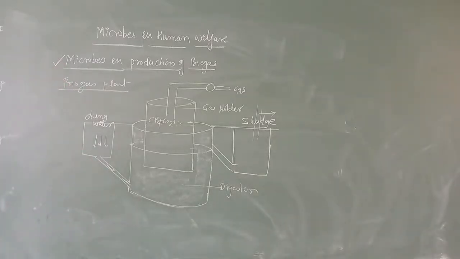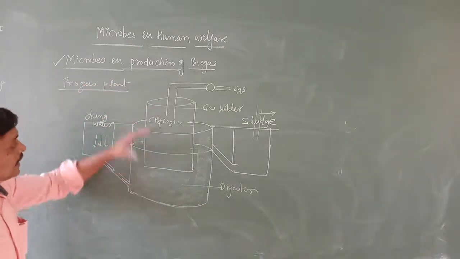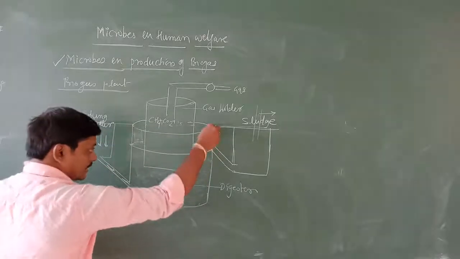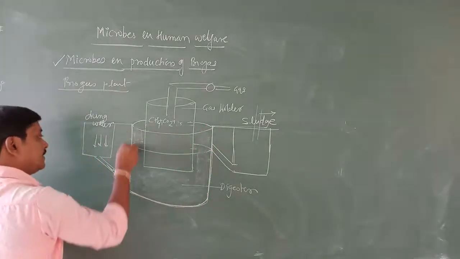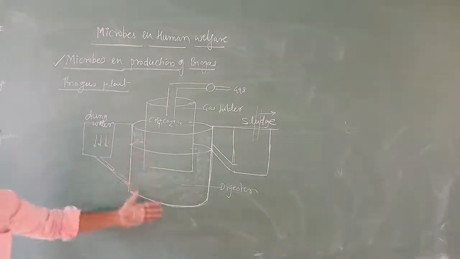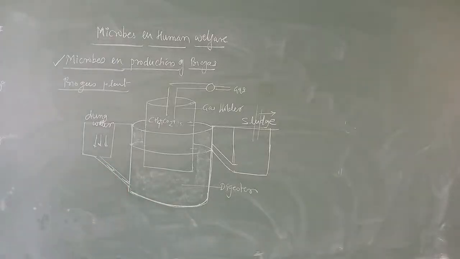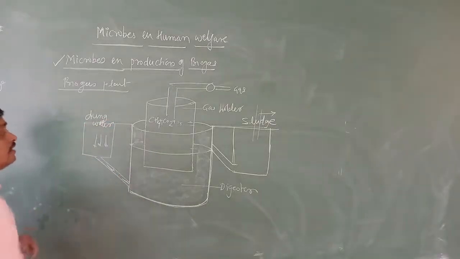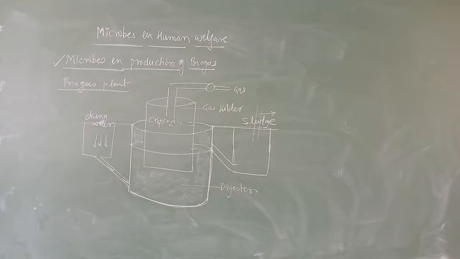They are given in a simple way in your book. The biogas plant consists of a concrete tank 10 to 15 feet deep. This is the concrete tank, like this. This is the biogas plant. It consists of a concrete tank that is 10 to 15 feet deep, in which we add the bio waste, collectively called a slurry of dung.